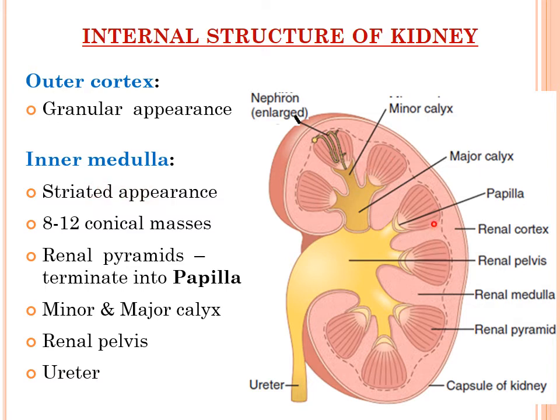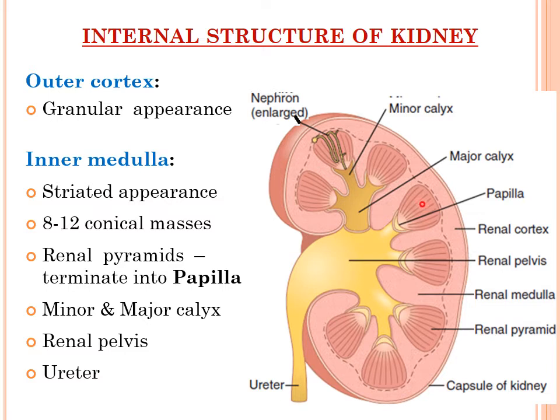You can see these longitudinal striations here. That is because of the presence of the longitudinal portion of the various tubules of the nephron. Again, this is the glomerulus of the nephron, and these are the tubules of the nephron, present longitudinally here. That gives the striations in the inner medulla. Now this medulla is divided into various conical masses known as renal pyramids. There are a number of pyramids present in the renal medulla.